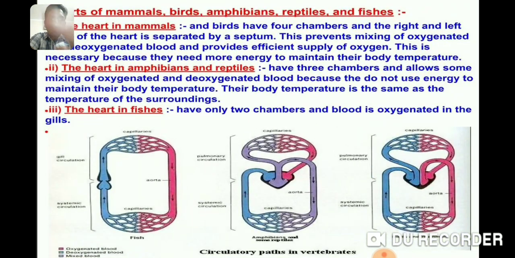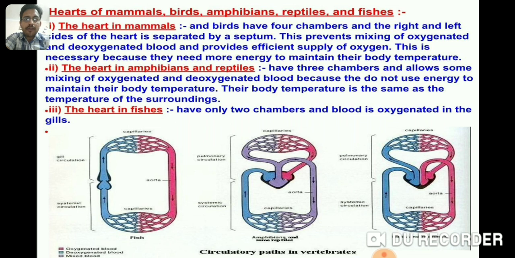Now let's compare the heart of different animals: mammals, birds, amphibians, reptiles, and fishes. The heart in mammals is four-chambered, having two atria and two ventricles. This four-chambered heart prevents mixing of oxygenated and deoxygenated blood and provides efficient supply of oxygen. This is necessary because mammals and birds are animals of high energy needs, and they constantly have to spend energy to maintain their body temperature.